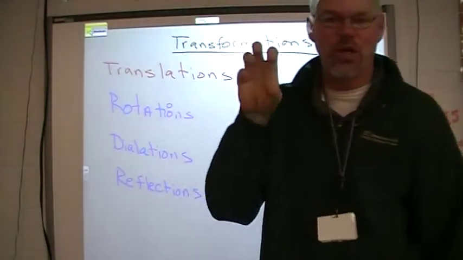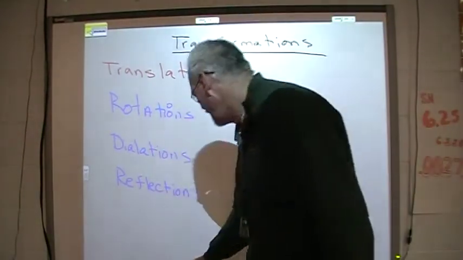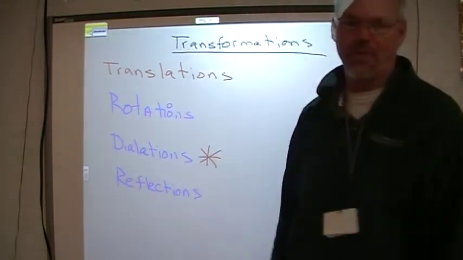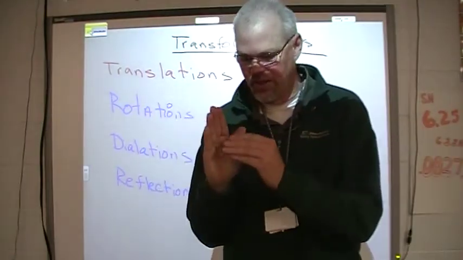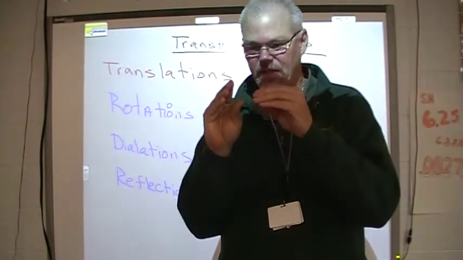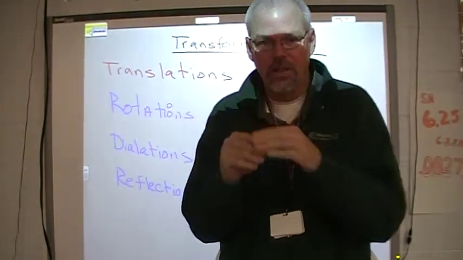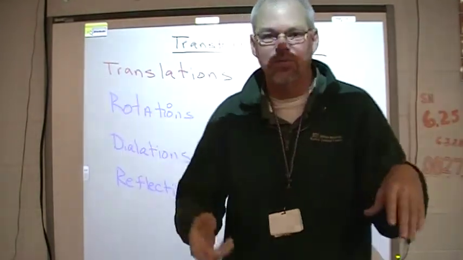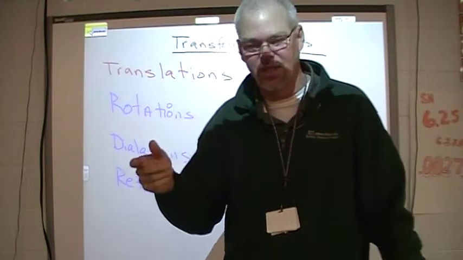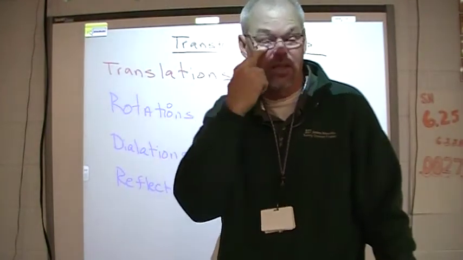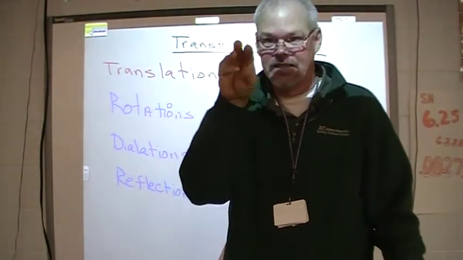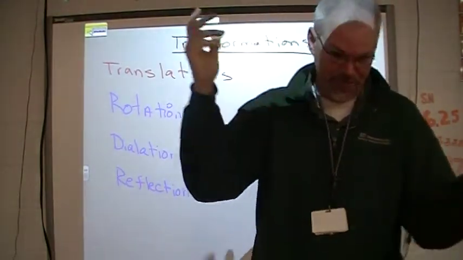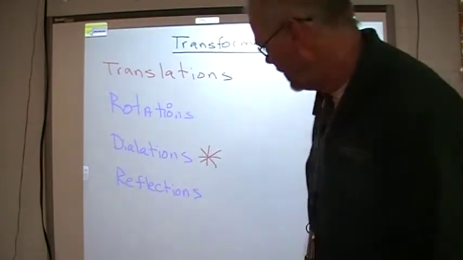Dilate means to make it bigger or smaller. This is the only one where it changes size. If you got a little triangle, it might get bigger. If you got a big triangle, it might get smaller. Think about when everybody's watched those cop shows where the cop shines that light in their eyes to look at their pupil, and it dilates, or it doesn't. It gets bigger or smaller.